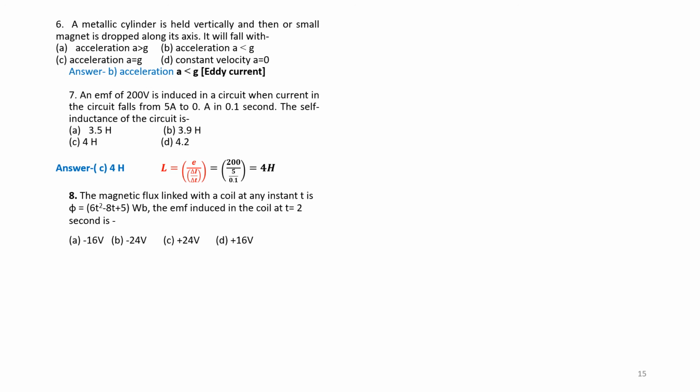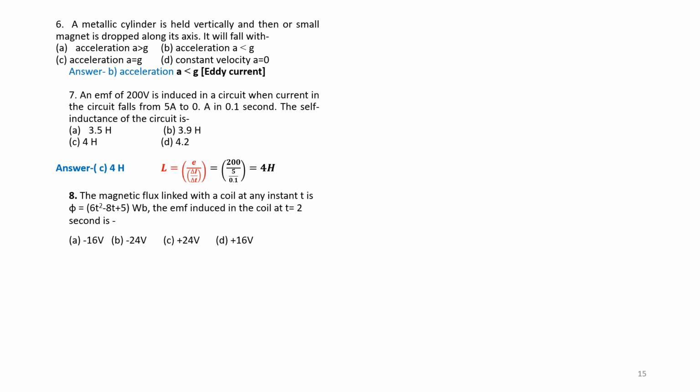Question number 9. A small piece of metal wire is dragged across the gap between poles of a magnet of 0.4 T. If the change in magnetic flux is 8 into 10 to the power of minus 4 Webers, then the EMF induced in the wire is given by: 8 into 10 to the power of minus 3, 6 into 10 to the power of minus 3, option C 4 into 10 to the power of minus 3, and option D is 2 into 10 to the power of minus 3.